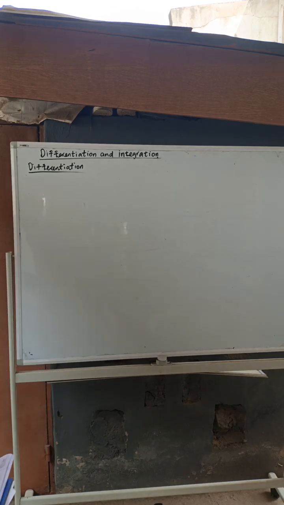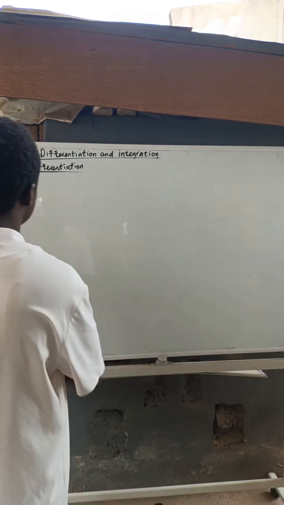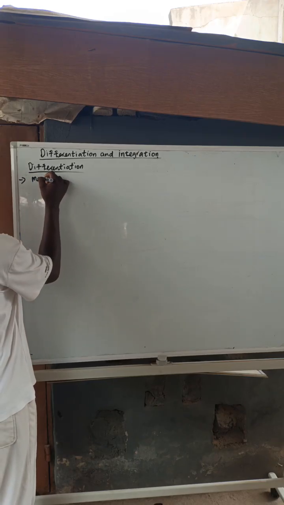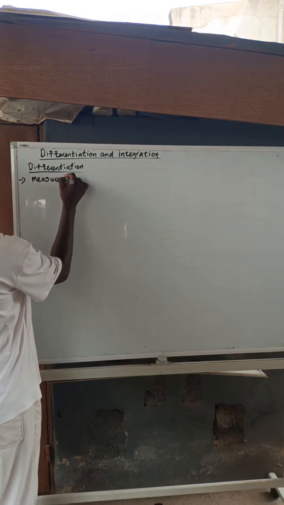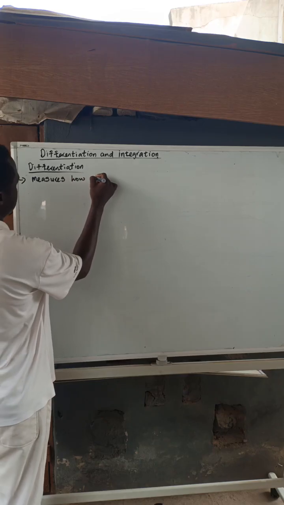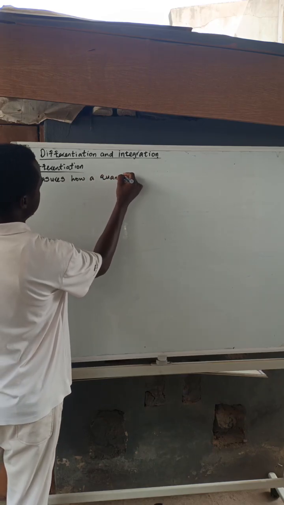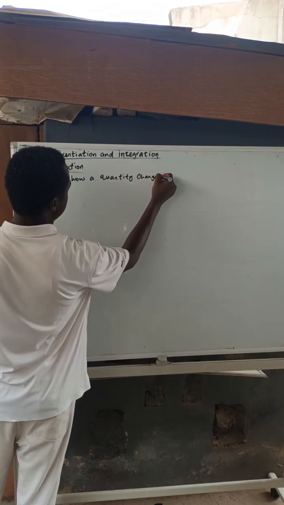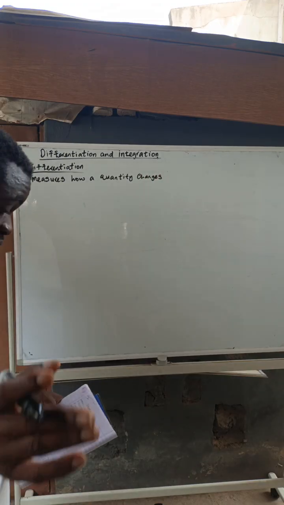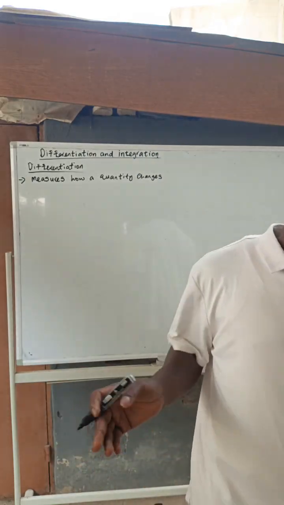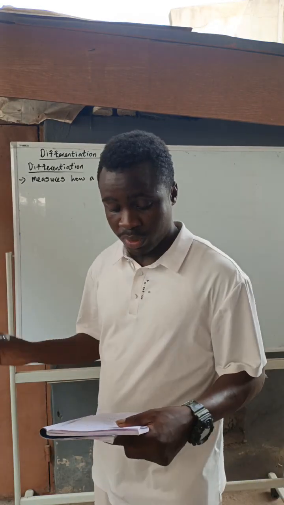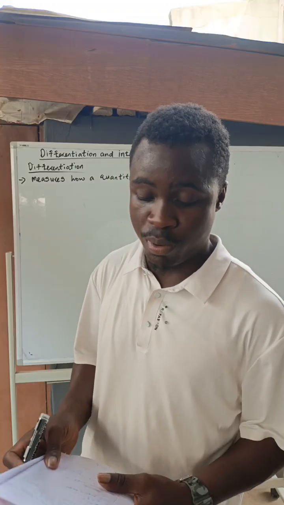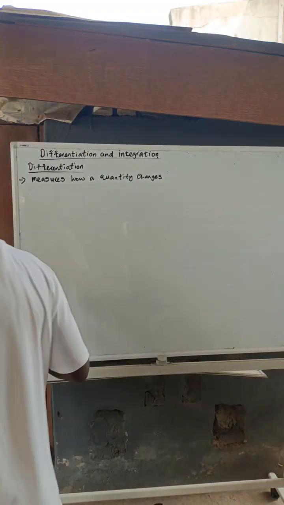So differentiation measures how a quantity changes. It answers questions like: how fast is something moving? How quickly is something increasing? What is the slope of a curve at a point? So that is basically differentiation.